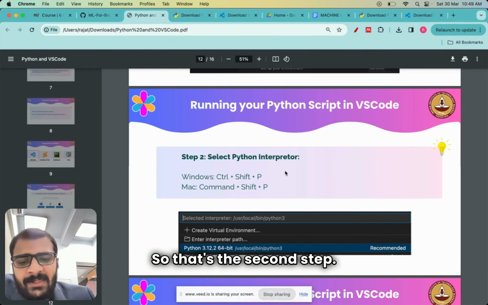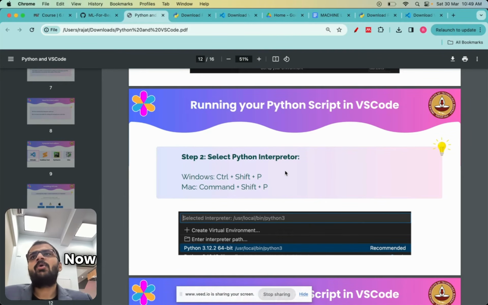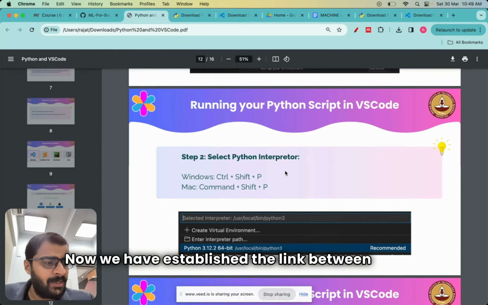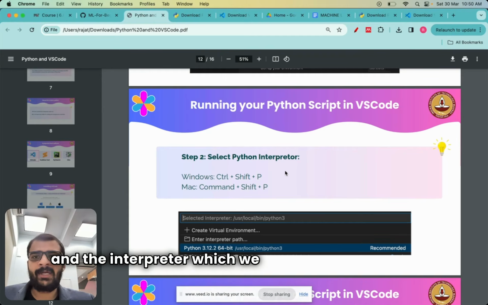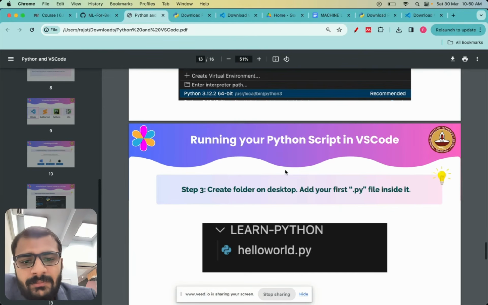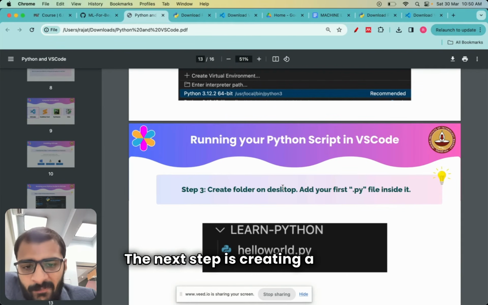So that's the second step. Select Python interpreter. Now we have established the link between VS Code, which is the text editor, and the interpreter which we downloaded previously. The next step is creating a folder.